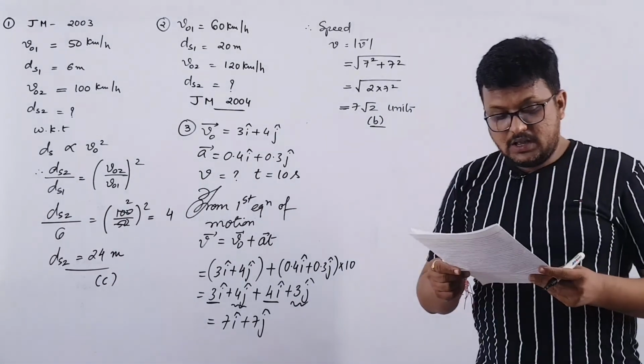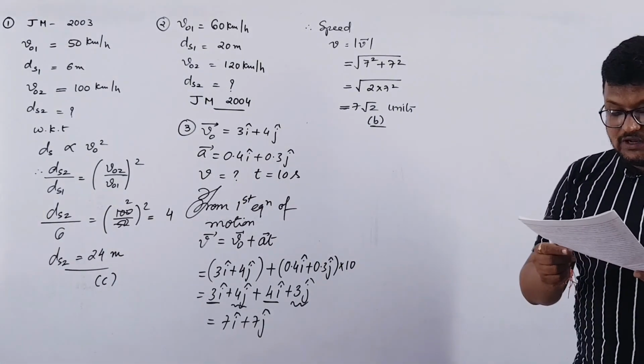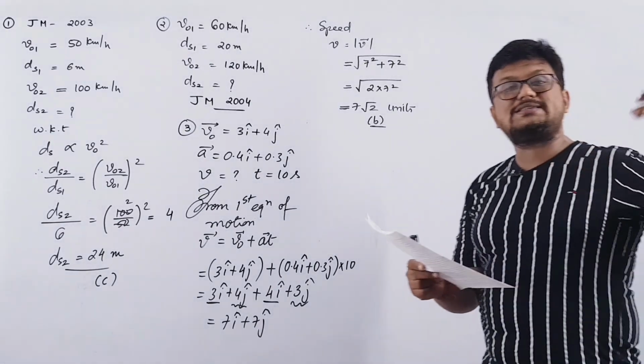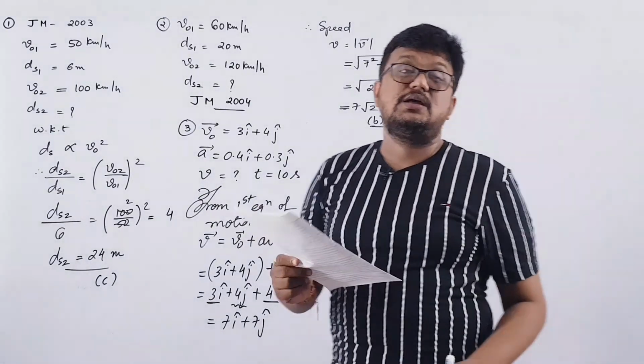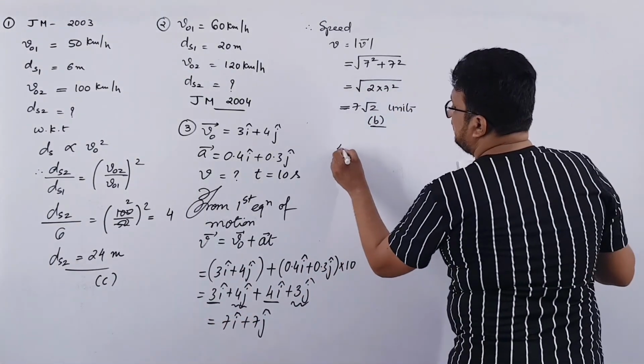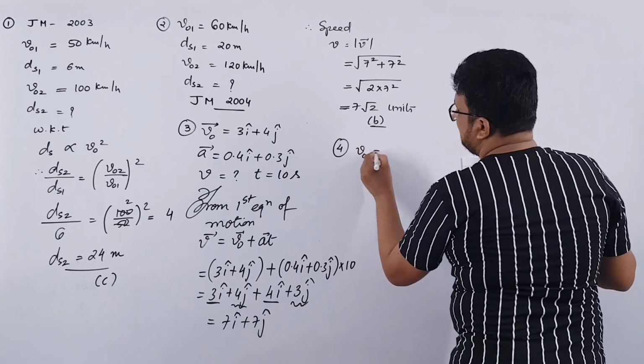Fourth one. A small block slides without friction down an inclined plane starting from rest. A small block is sliding down an inclined plane. Starting from rest means initial velocity is 0. So in the fourth one, initial speed or velocity is given as 0.